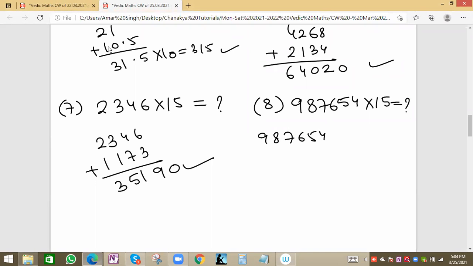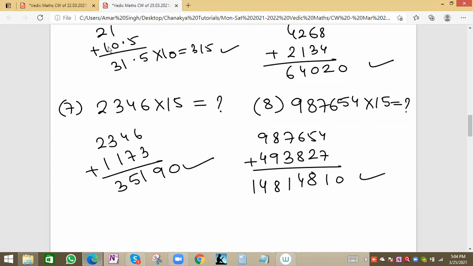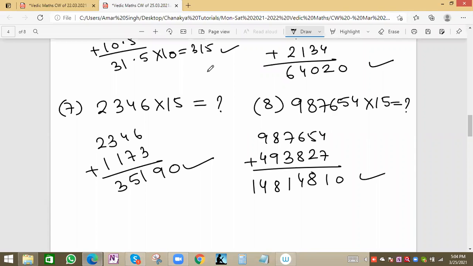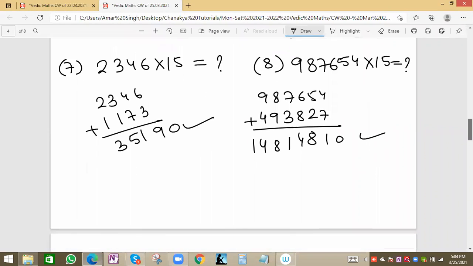987654. Half of this value will be 4, 9 2 ja 18, 3 2 ja 6, 1 6 16, 8 2 ja 16, 2 2 ja 4, 1 7 14, 7 2 ja 14. Plus we'll do addition: 11 carry 1, 7 1 8, 6 8 14 carry 1, 8 3 11 carry 1, 9 9 18 carry 1, 14, and 0 at the end. So 148148 0 will be the right answer, correct. Others can note the solution, and then we'll move to the next question.